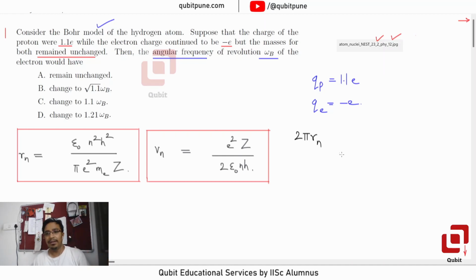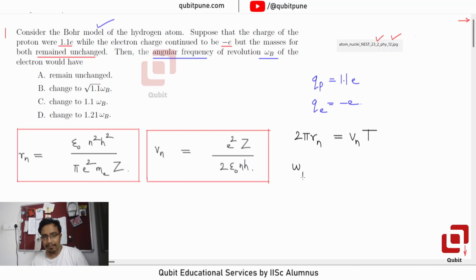Then 2 pi Rn, the circumference, will be equal to Vn into T, because T is the time period, the time taken to complete one revolution.